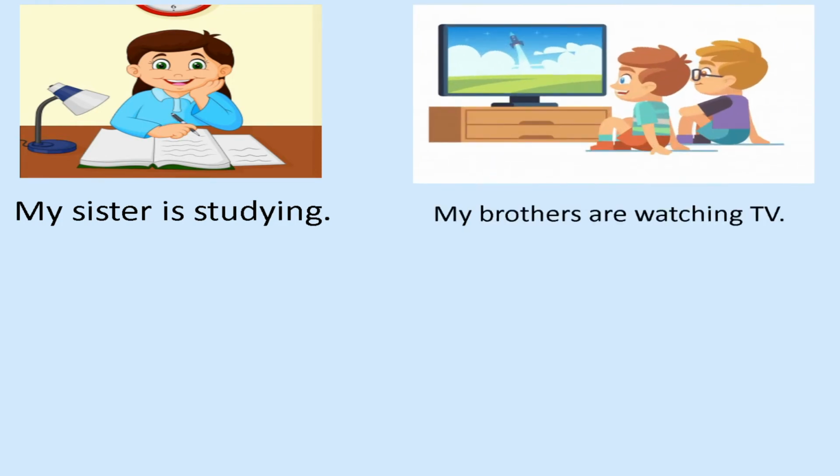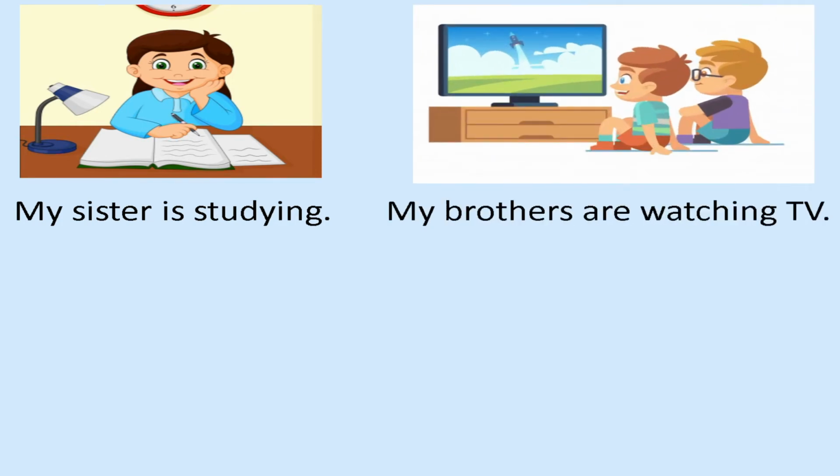Another example. My sister is studying. At the same time, my brothers are watching TV. Here, both sentences are long actions. Now we can use while anywhere. My sister is studying while my brothers are watching TV. My brothers are watching TV while my sister is studying.